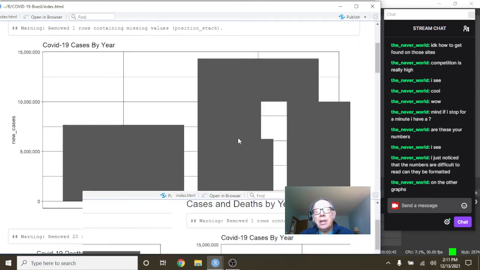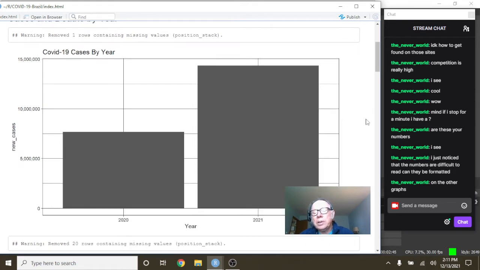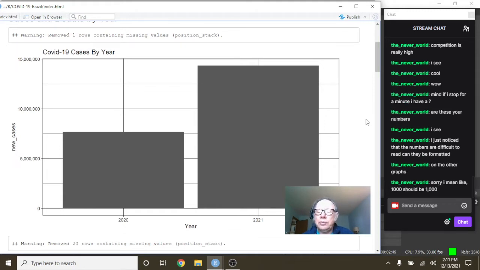Oh, okay. Can you read this one here? Can you read the labels here? Okay. Oh, okay. Yeah, I didn't add the formatting for the labels like I do here.